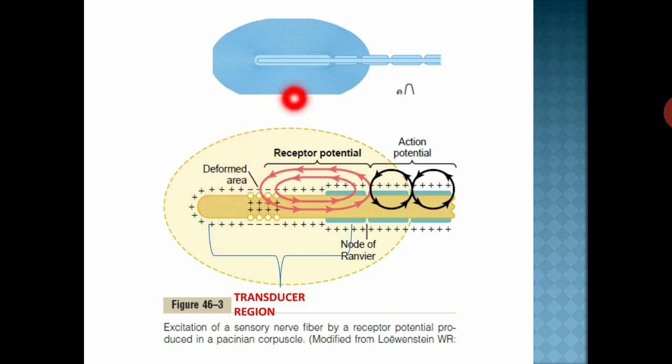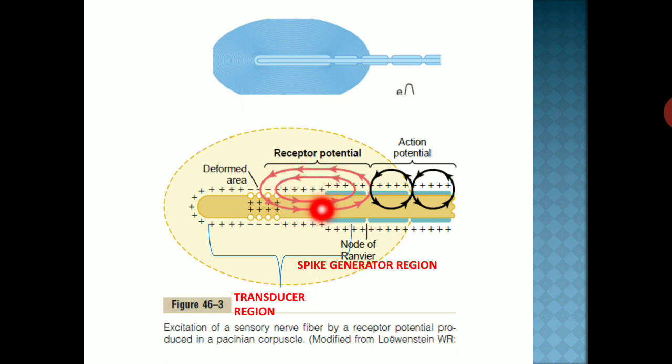Now when we give pressure to the skin, this receptor, the Pacinian corpuscle, is stimulated. So there is formation of the deform area, meaning opening of channels, and so positive ions come in. This region from the deform area to the first node of Ranvier is known as the transducer region. After that there is production of receptor potential,